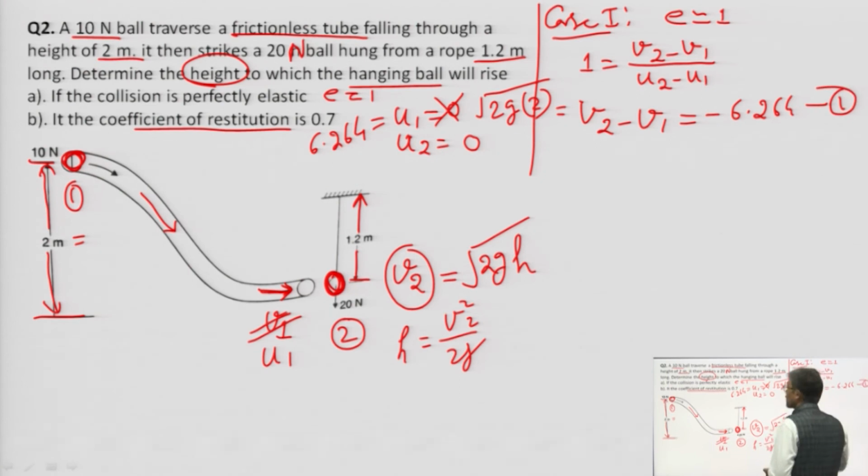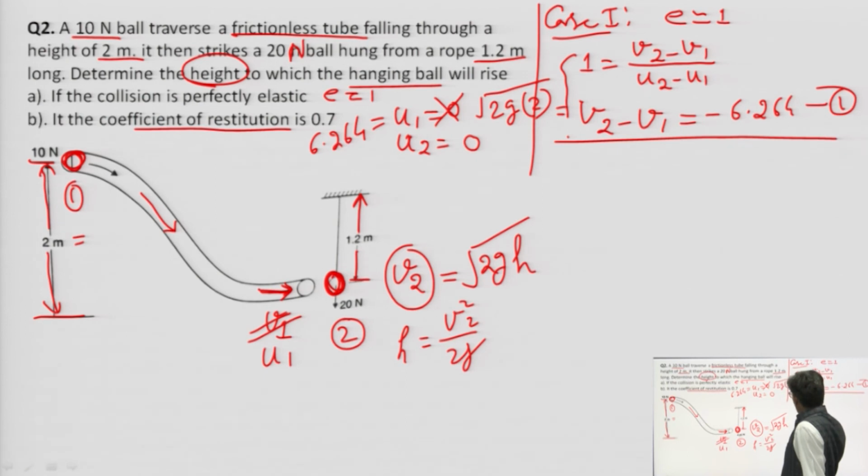Write this as equation number 1. This is from the equation of restitution. Another equation will be derived from the principle of conservation of momentum.